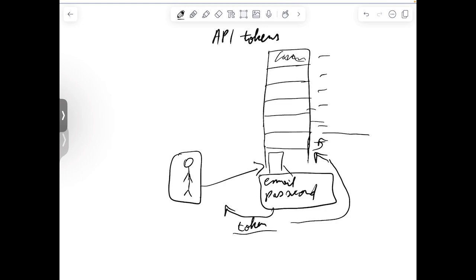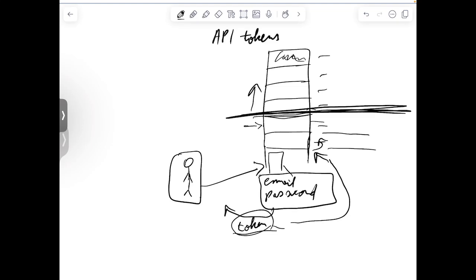So in other words, we can think of each floor as a scope. The scope of this token is only up to this floor, and this user cannot go upwards anymore. This is the top floor that this user can go to. And this token, let's say, was generated at the beginning of the day, like at 8 a.m. when they came to work. But at 5 p.m. this is not going to work. This token is going to expire. And yeah, we can now go back to our API terms.